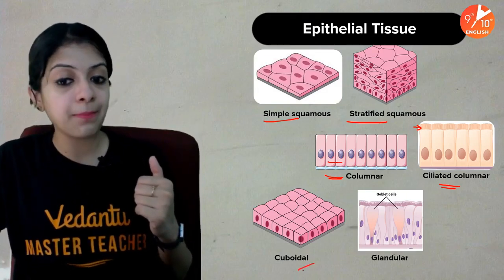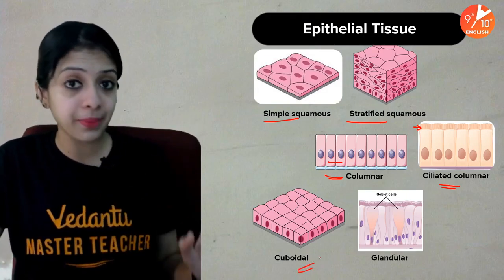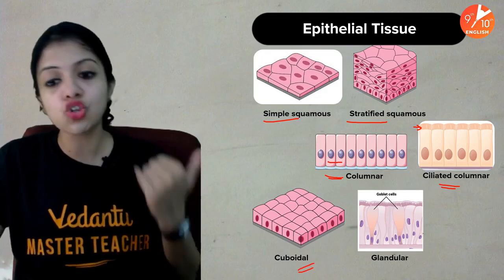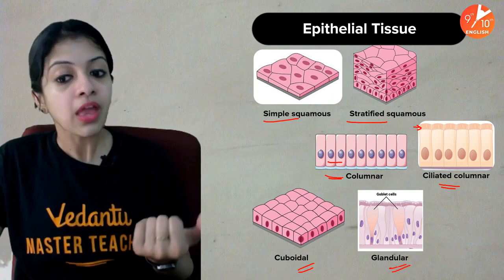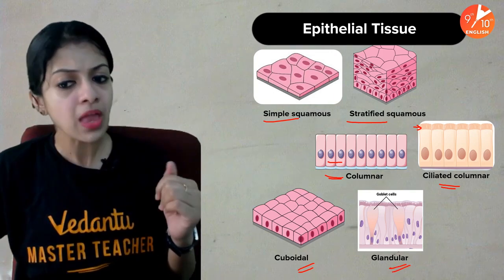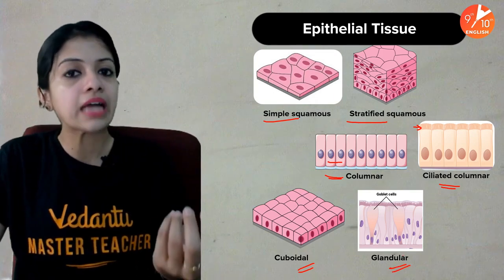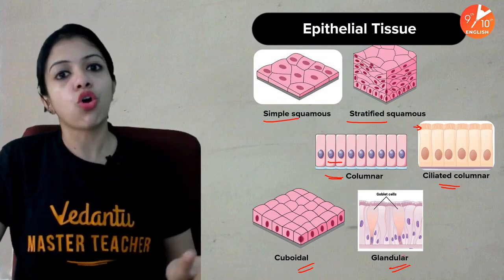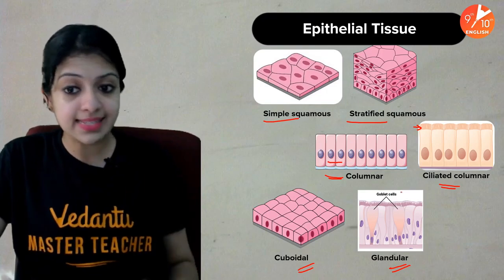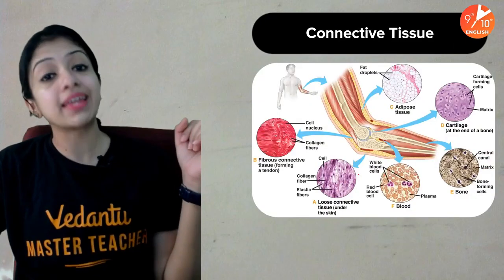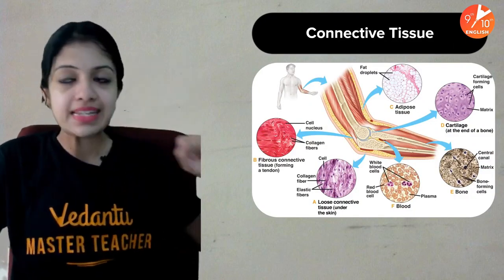And then cuboidal epithelium, where, as the name indicates, the shape is cuboidal. And then we have glandular epithelium, which is a type of modified epithelium, wherein certain kinds of secretions occur with the help of goblet cells. Okay, and now we come to connective tissues, which are of different types.